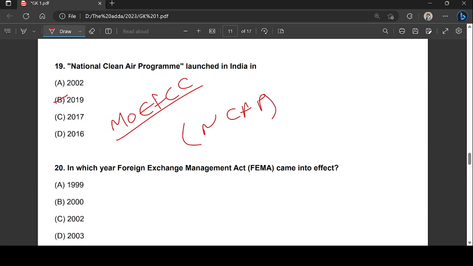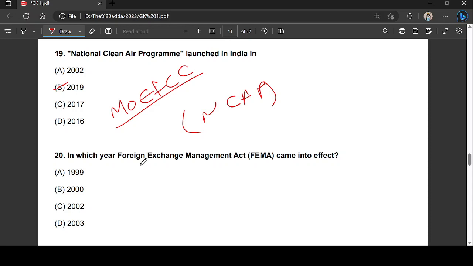Right, it was launched in 2019. Last question, guys. In which year did the Foreign Exchange Management Act, FEMA, come into effect? The right answer would be option A. So basically, what is FEMA? Foreign Exchange Management Act. It is a set of regulations which empower the RBI,